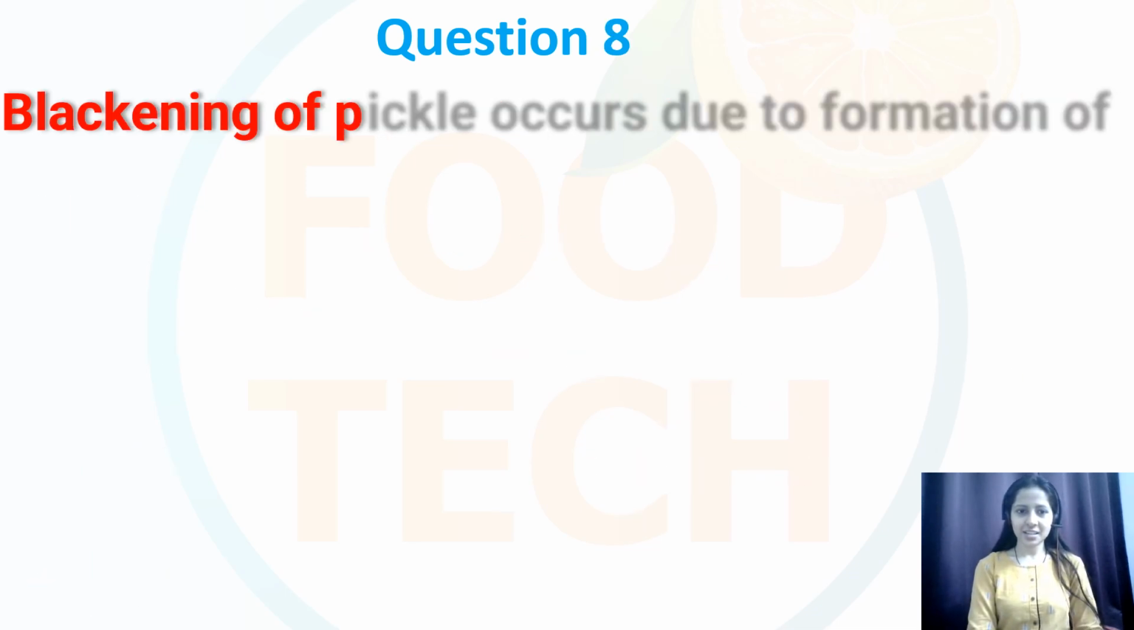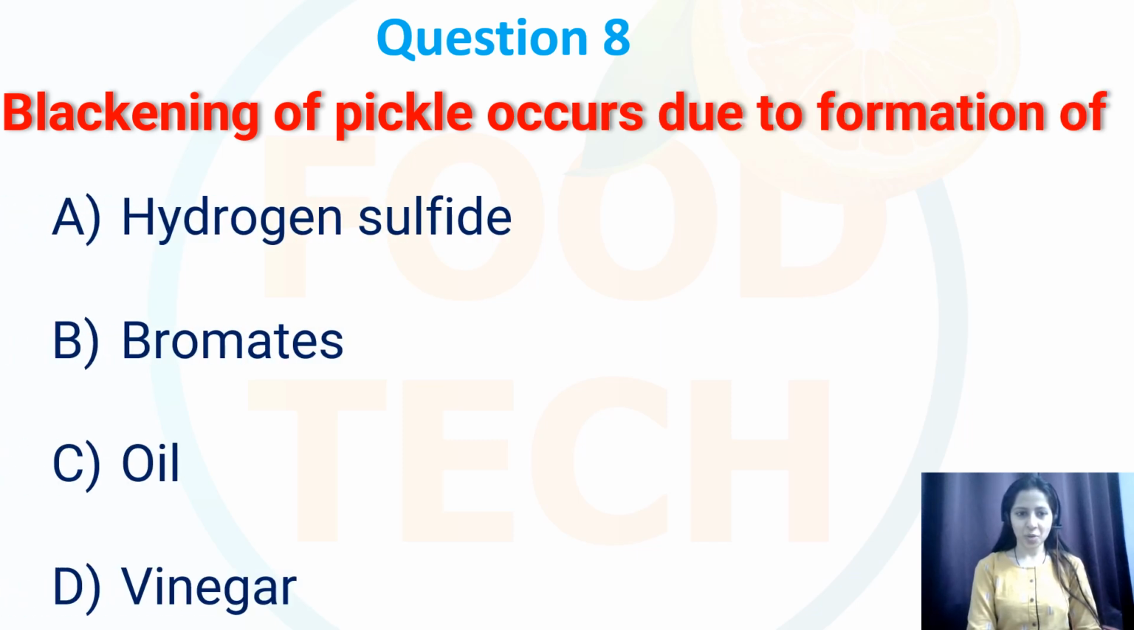Question number 8. Blackening of pickles can occur due to the formation of, so options are hydrogen sulfide, bromates, oils and vinegar. So correct option over here is option number A, that is hydrogen sulfide. So blackening of pickles occurs due to the formation of hydrogen sulfides.